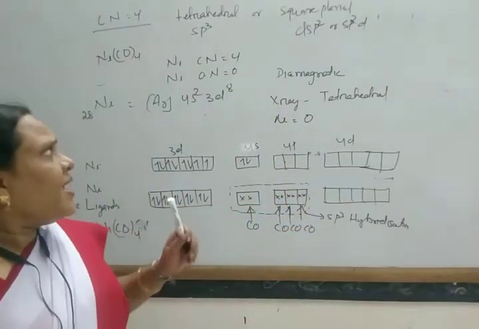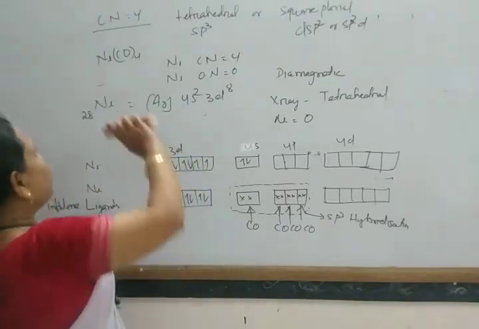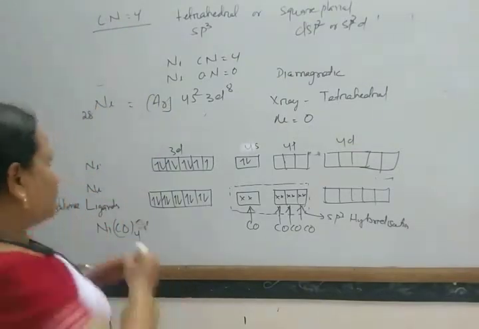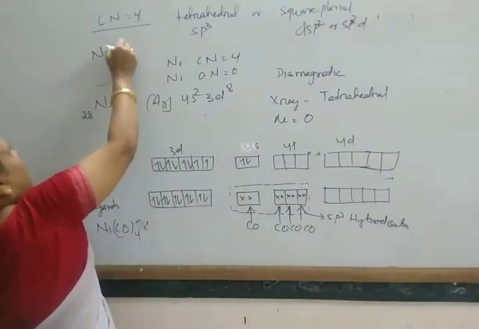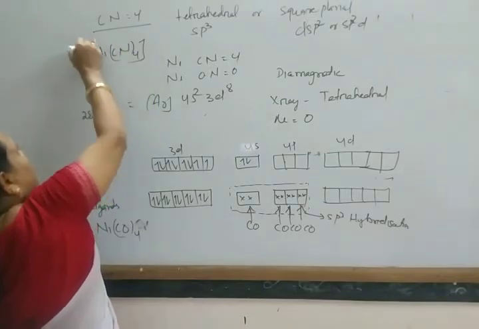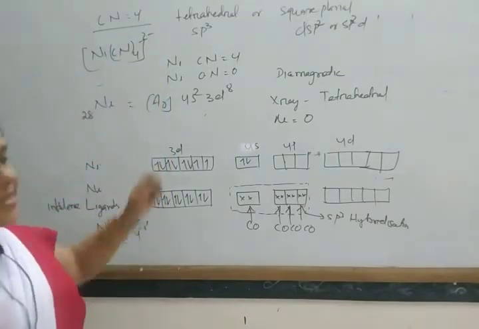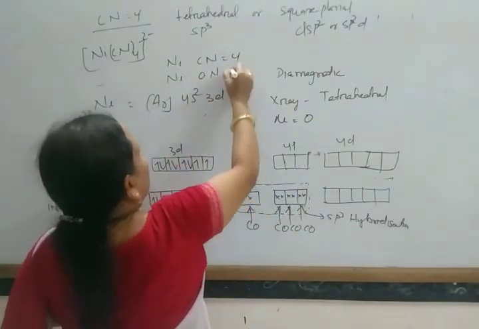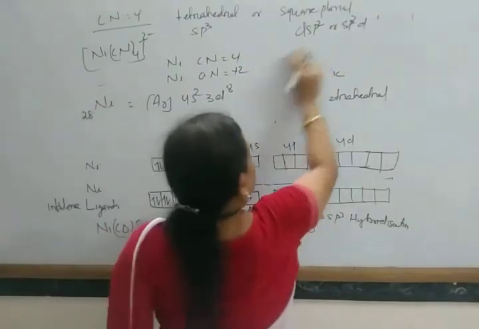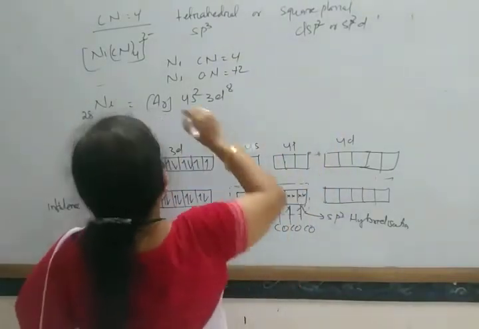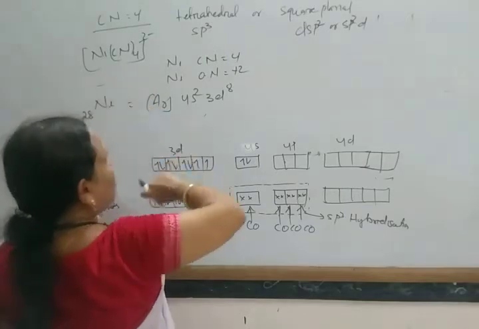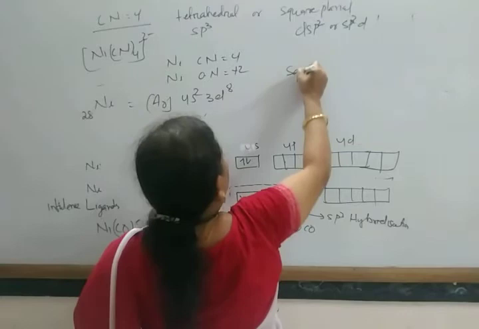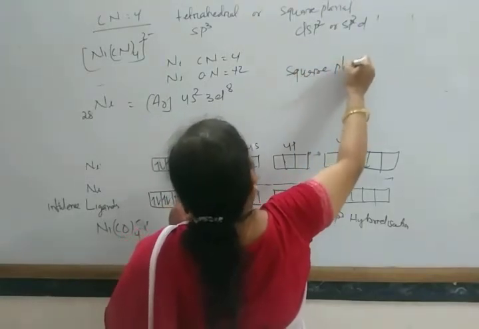Okay. Next come to another example, that is [Ni(CN)4]2-. So in this case also the coordination number is 4, the oxidation number is +2, and in experimental study it is found that this is square planar.